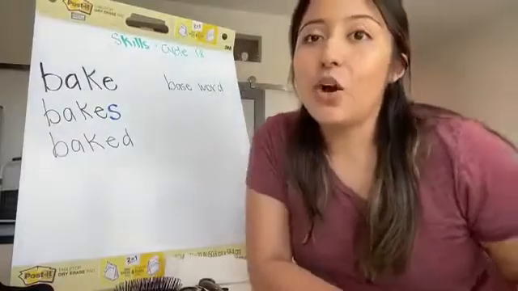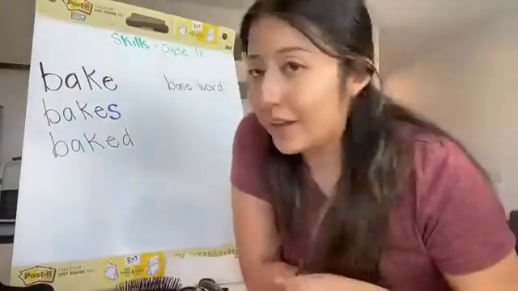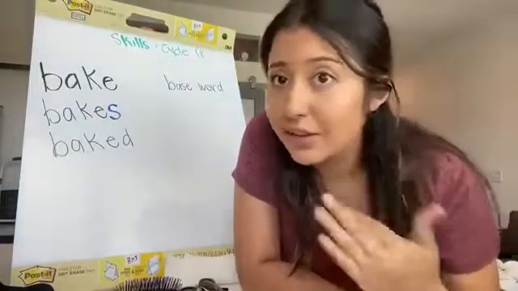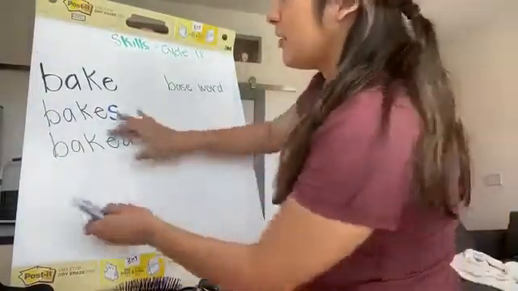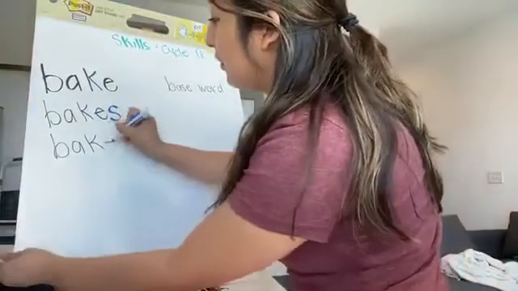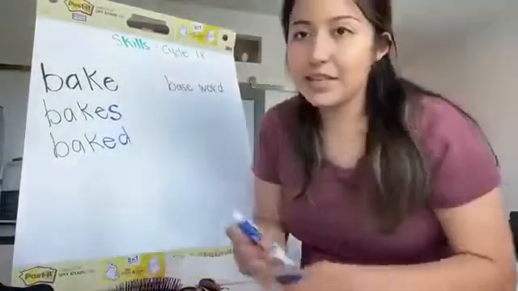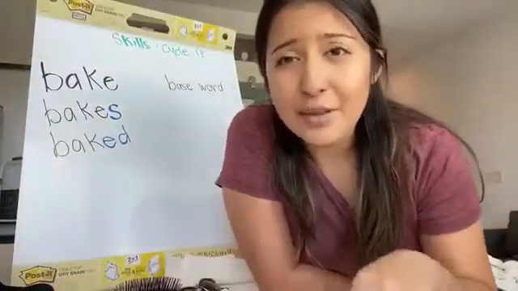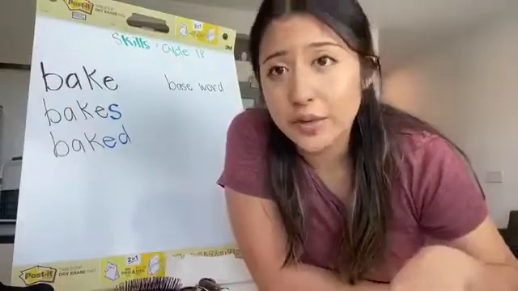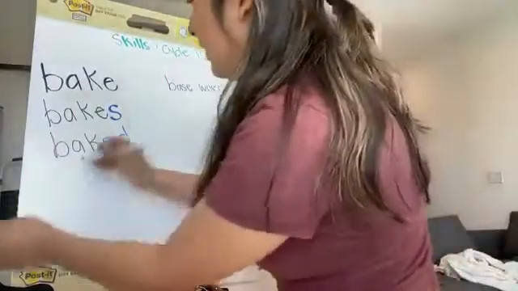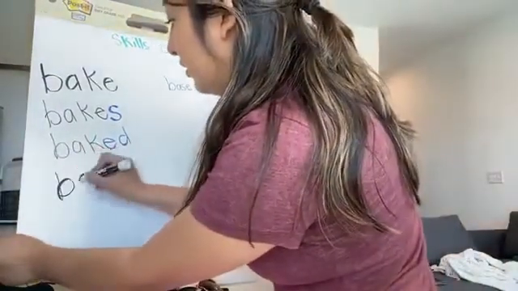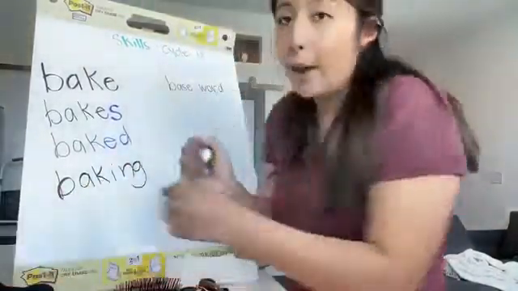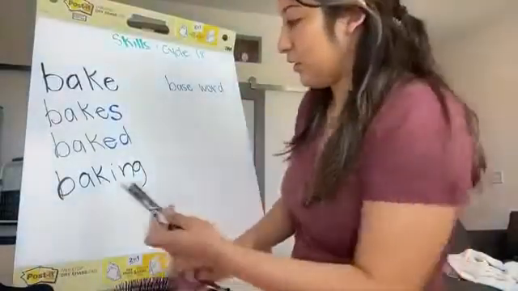Ed means that it already passed. So I could say, I baked a cake last Sunday. It already passed. I already did it. So I'm going to change my suffix into a different color. That's my suffix, ed. Now the last one that you're learning about is ing. That means it's happening. It's an action that's going on. Baking. Oh, that's a little weird.